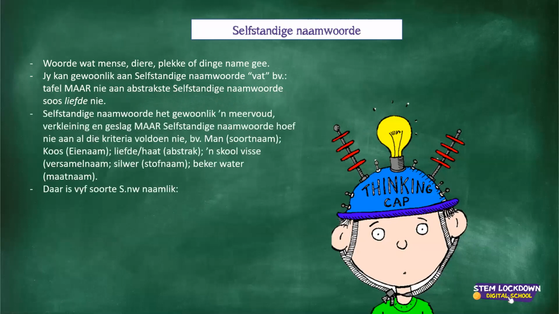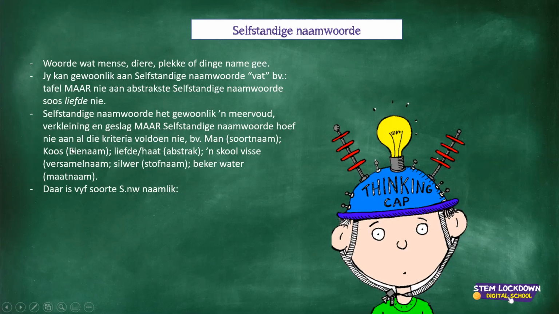Selfstandige naamwoorde het gewoonlik 'n meervoud en verkleining en geslag. In other words, it's got a plural, it's got a diminutive and it's got geslag. Maar selfstandige naamwoorde hoef nie aan al die kriteria te voldoen nie. Byvoorbeeld 'n man is 'n soort naam, Koos is 'n eie naam, liefde en haat is abstrakt, 'n skoolvisse is 'n versamelnaam, silwer is 'n stofnaam en bekerwater is 'n maatnaam.